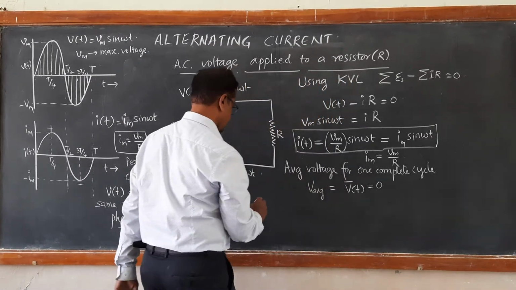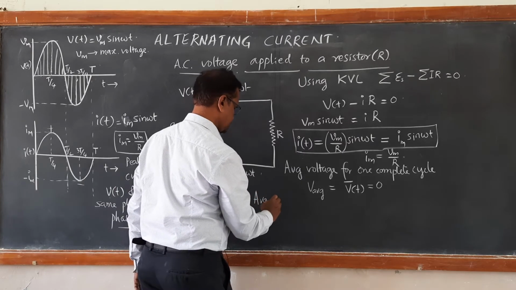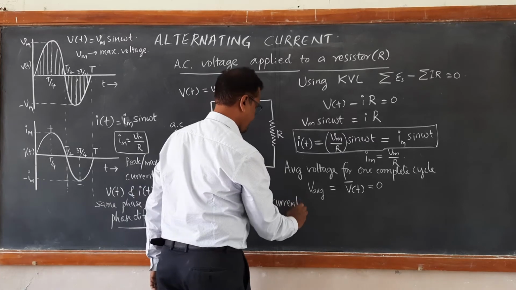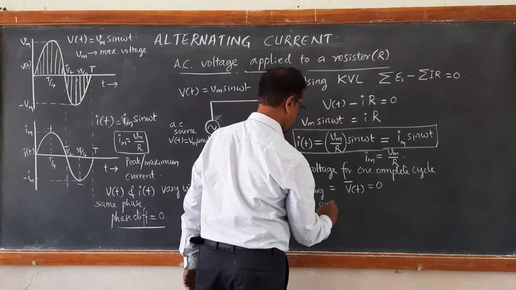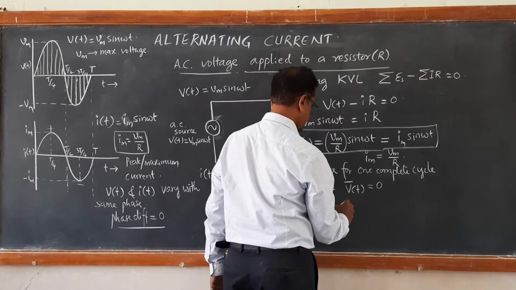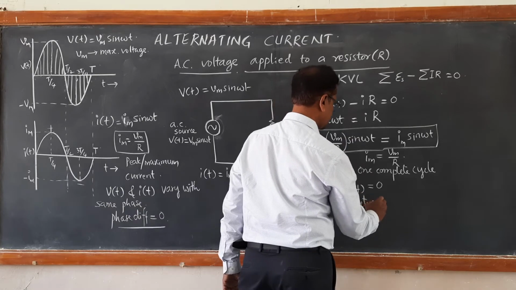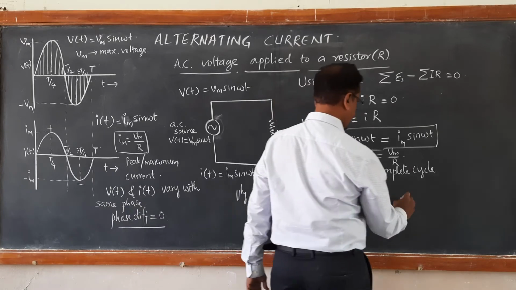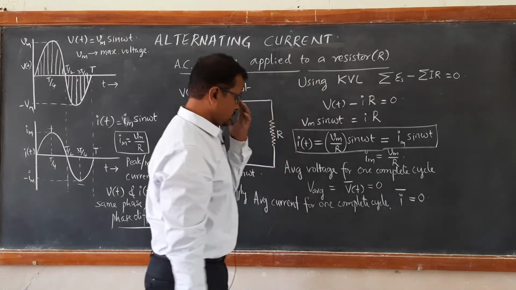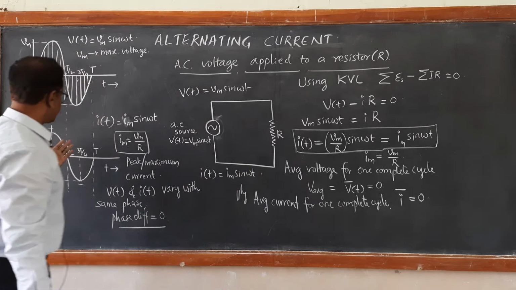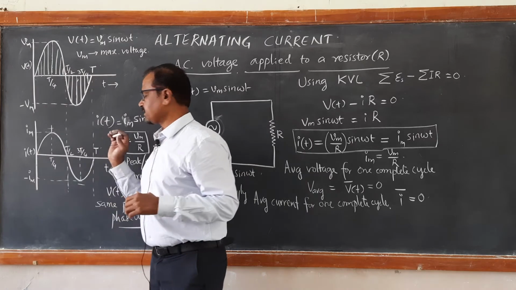And similarly, the average current taken over one complete cycle, I average, is also equal to 0. So this is proved according to the graphical pattern.